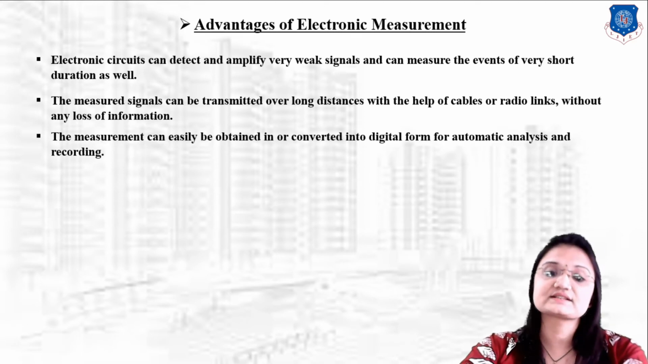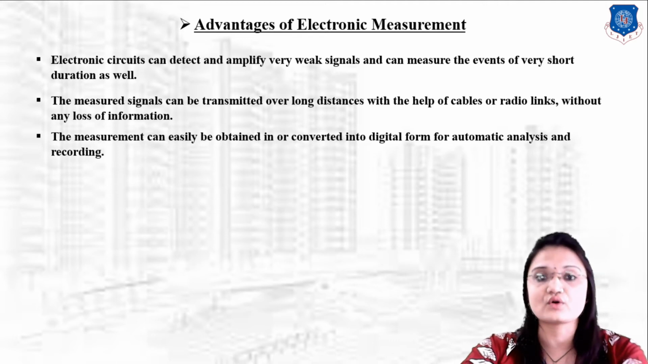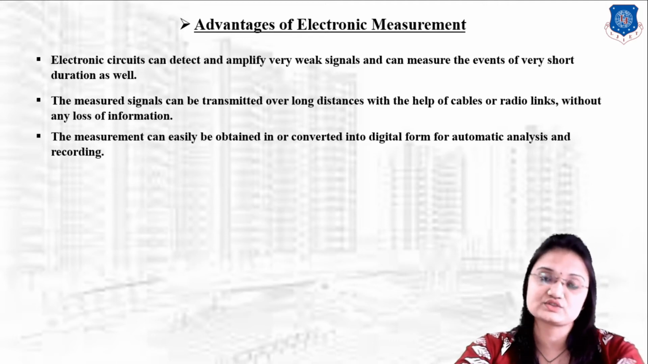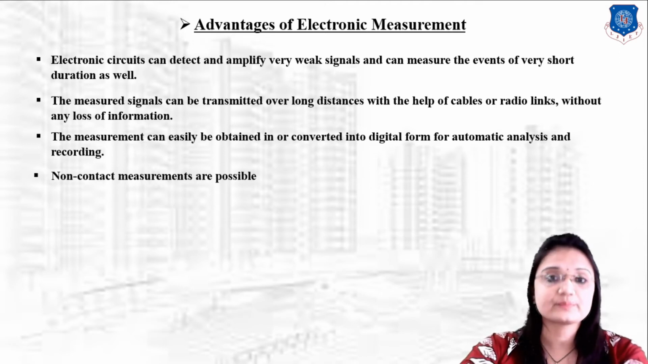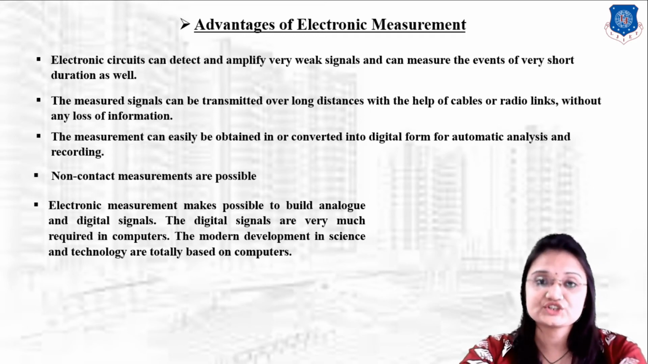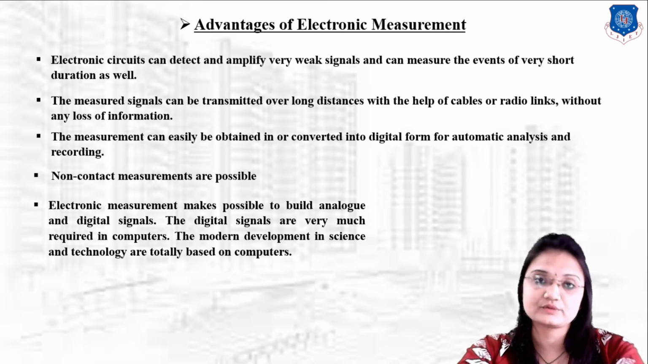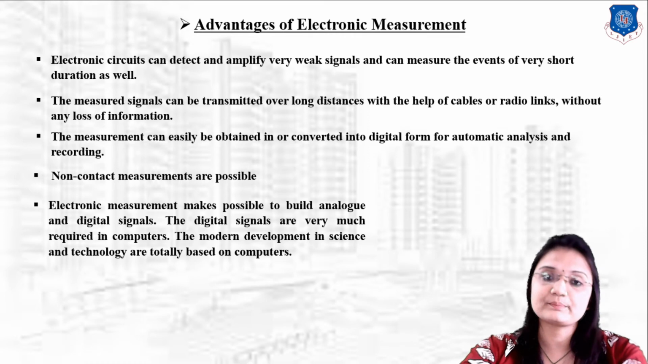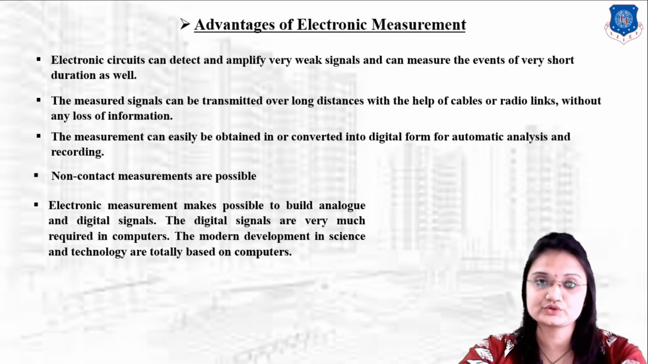Next one is the measurement can easily be obtained in or converted into a digital form for automatic analysis. So we can easily convert the signal in digital form. Then non-contact measurements are possible. Electronic measurements are important to build analog and digital signals, and the output in digital signal form is very useful in computers. We can say that the modern development in science and technology is totally based on computers. So in electronic instrumentation we will get this type of digital output. This one is a main advantage of electronic instrumentation.